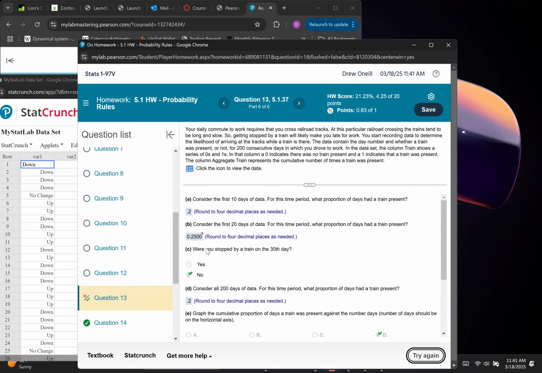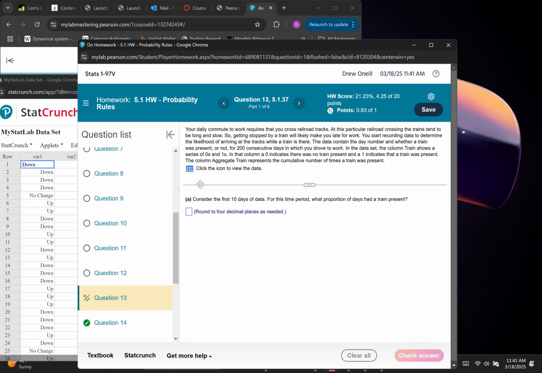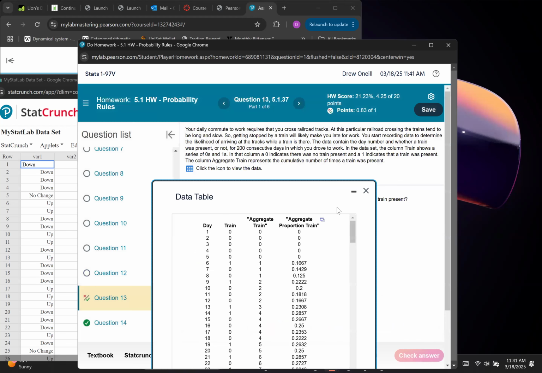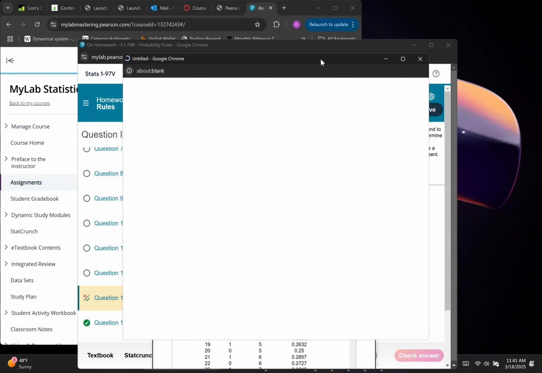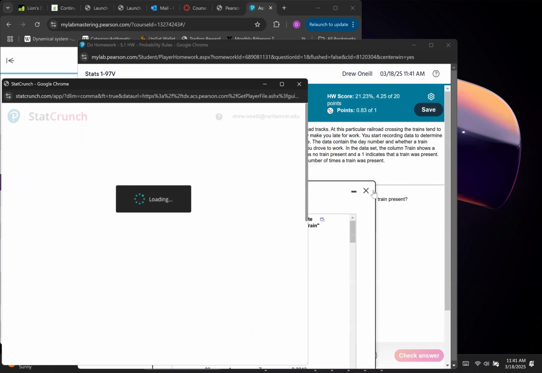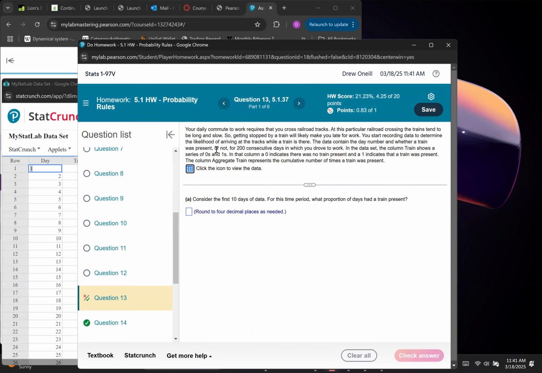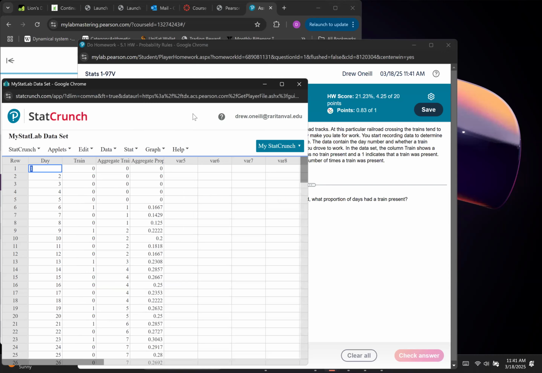Don't laugh at this. You'll see this, there's a lot of data in this one, so I just tried to guess and was wrong. So for this one, it's a bit confusing and the data is a little overwhelming. I'll open it here. This is just about crossing railroad tracks for 200 days, and the person wrote down each day whether or not a train passed them at that time. So it's a very unique problem. I probably would not test you on this.